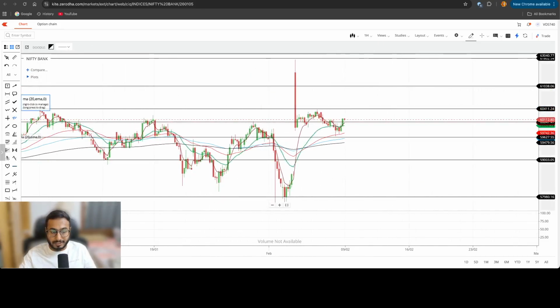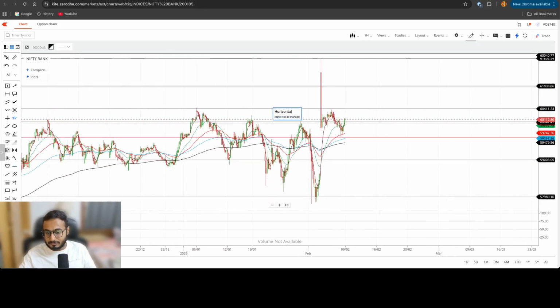If at all we open a big gap down, I think this area will be an area of volatility, right? So if at all we break below 59,600, I won't be personally interested in shorting the markets, because this gap can be covered very quickly and we can see a very quick rise also.